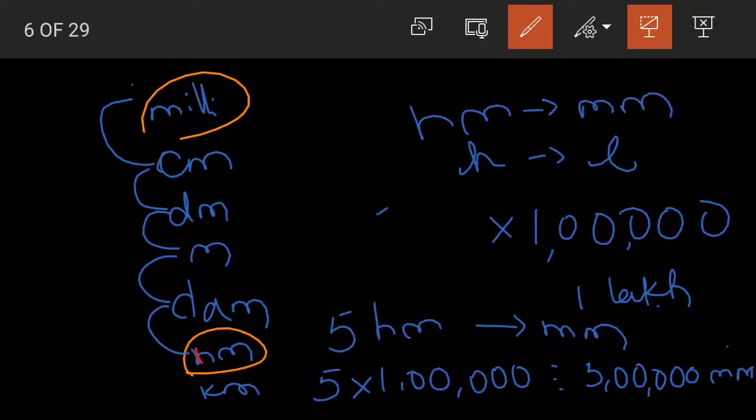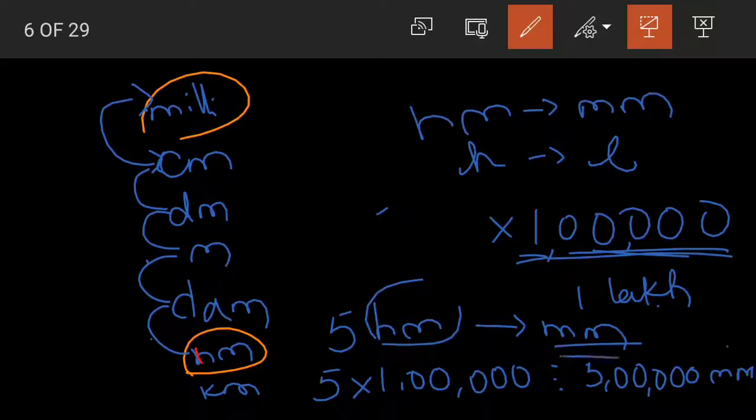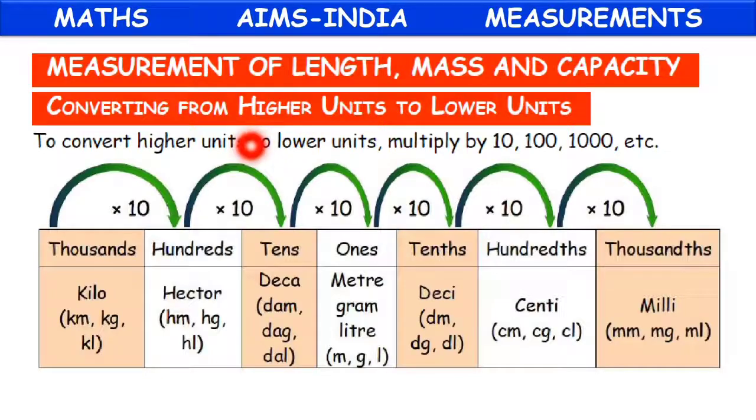Is this clear, children? It all depends on the number of jumps in between. We have 5 jumps here, so after 1 I have placed 5 zeros. So when we multiply the hectometers by 1 lakh, we get the answer in millimeters. 5 into 1 lakh is equal to 5 lakh millimeters. So this is how we convert higher units of measurement into lower units of measurement. I hope this is clear, children. This is the basic idea of the conversion.